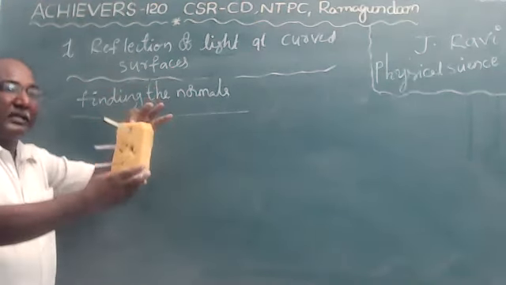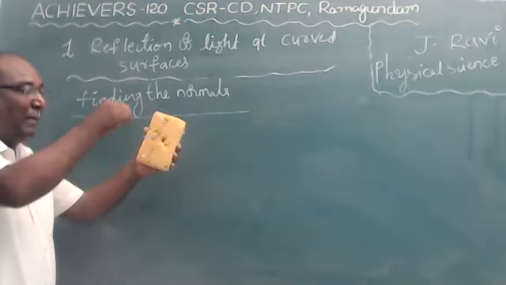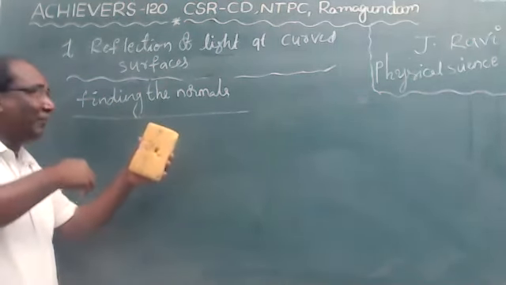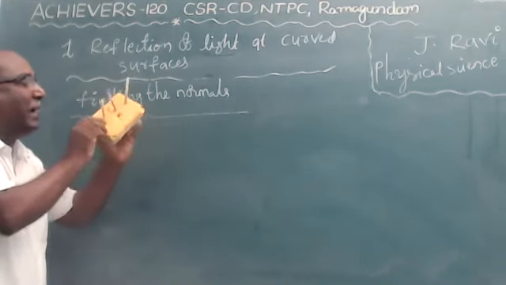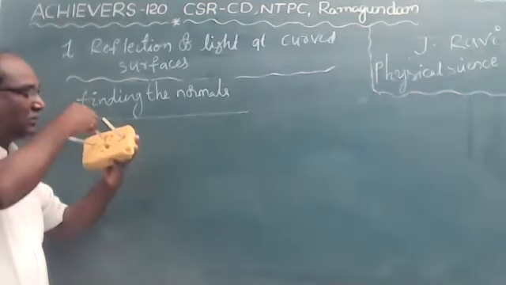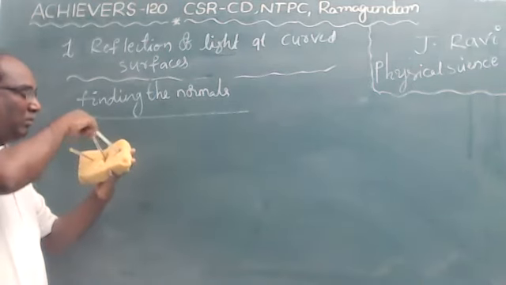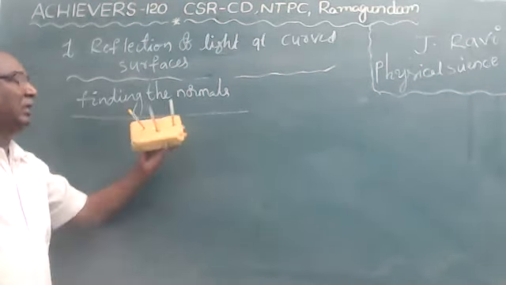Once again, instead of foam I am using a duster, and instead of pins I am using pens. The pens are stuck into the foam, and we have to observe the normals. How to find the normals? In a plane mirror, a light ray falls on the head of the pins and moves straight. Now we have to bend the foam inward.